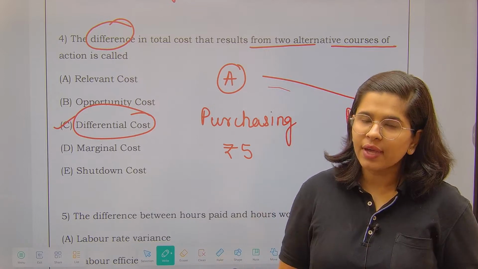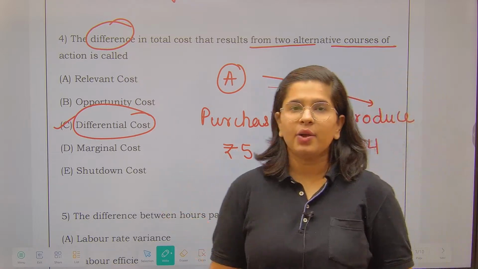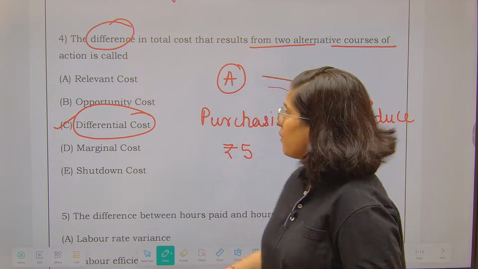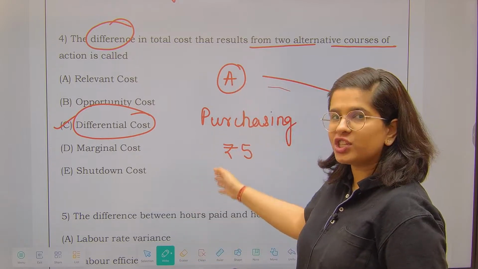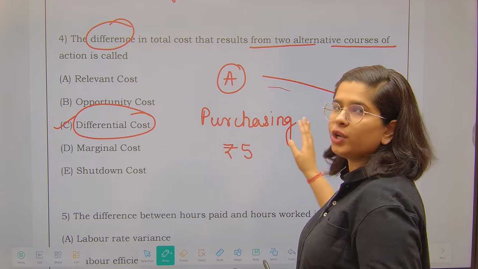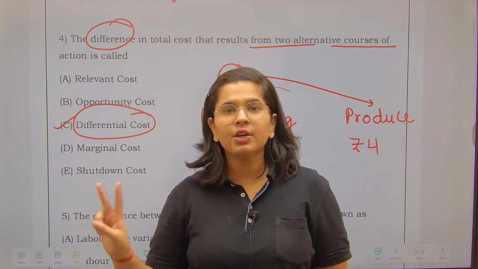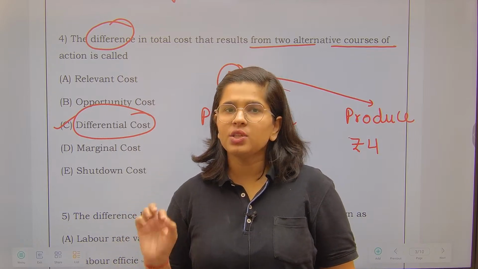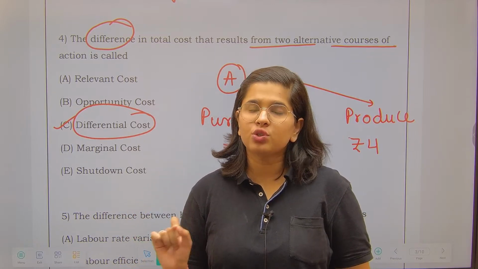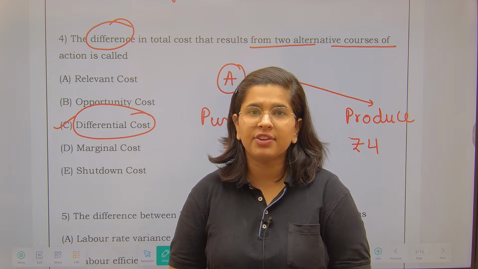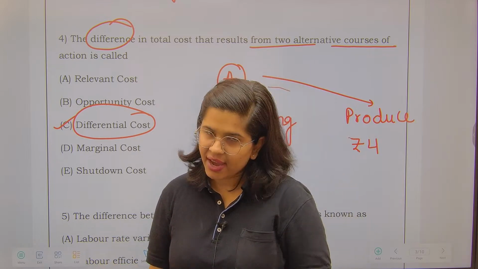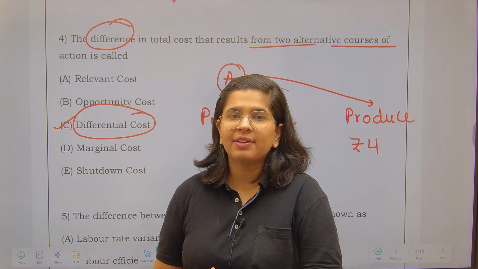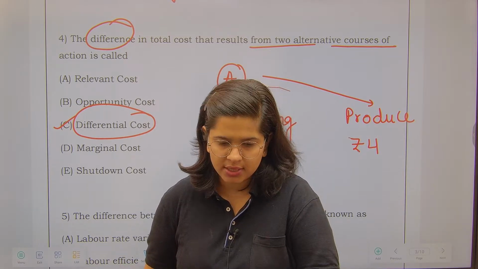Whenever you are comparing two alternative actions, whether to purchase it from outside or to produce it on your own, these are two decisions that you have to take. The difference of cost between these two decisions is called the differential cost. Fine. It might give you a differential profit. It might give you a differential loss.